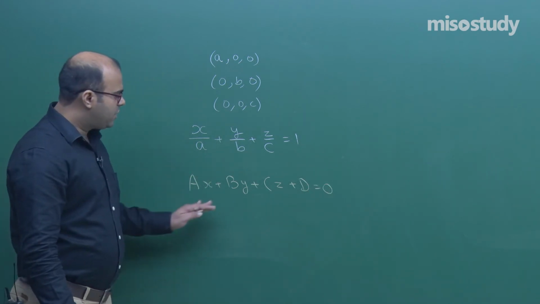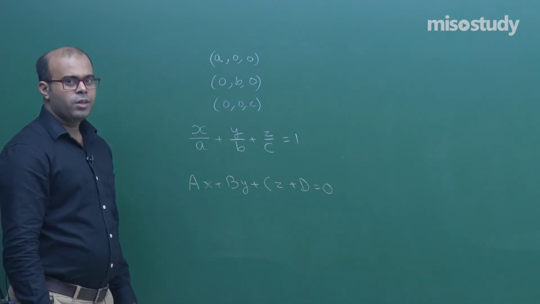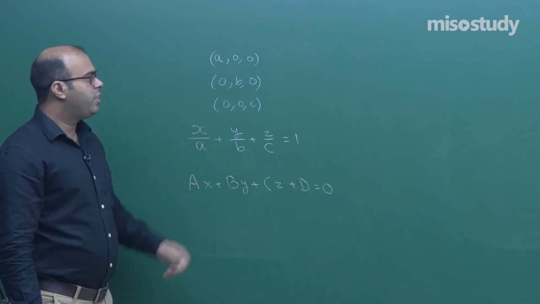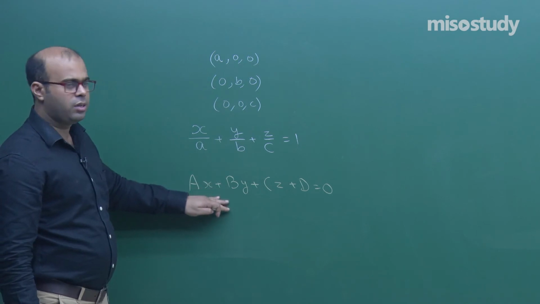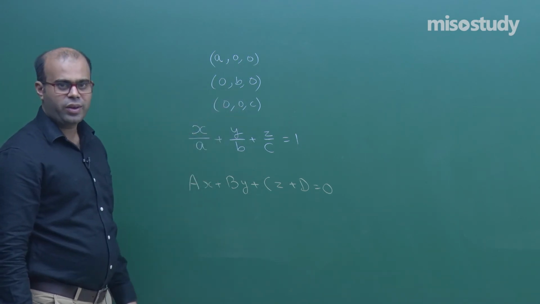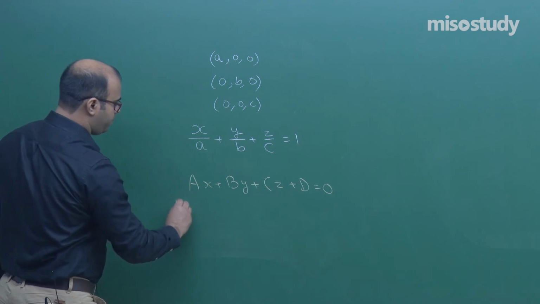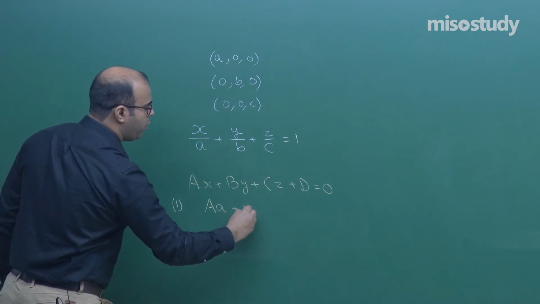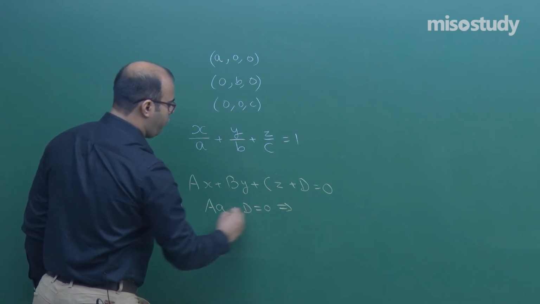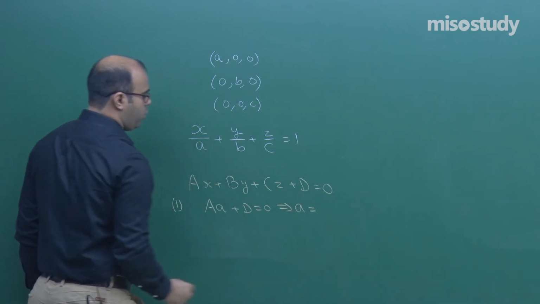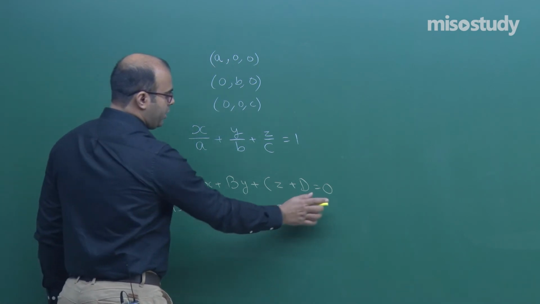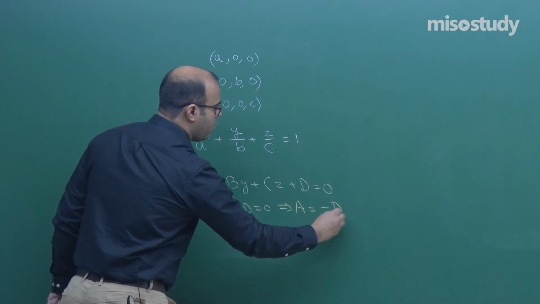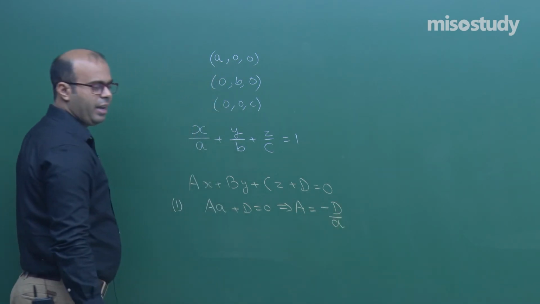Now, if this is the general equation of a plane, and it is said that it is passing through these three points, then each point should satisfy this equation. If we talk about the first, this will become A into a, this is 0, this is 0, plus d equal to 0. What will be the value of capital A? That will be equal to minus d by a. We can write it like this.